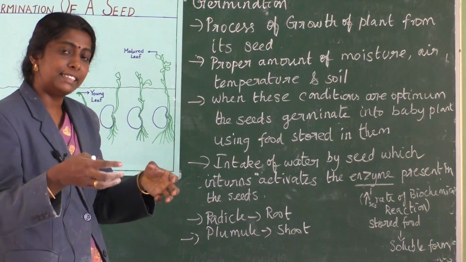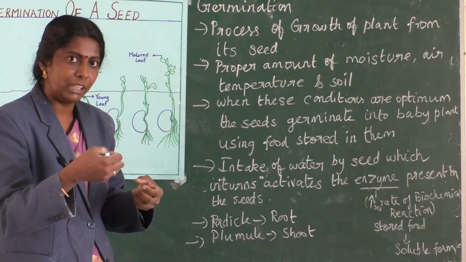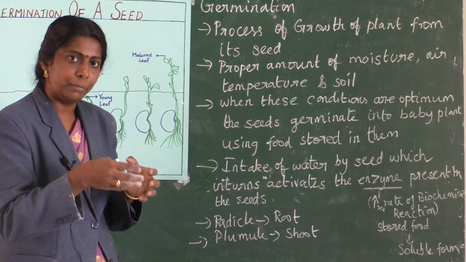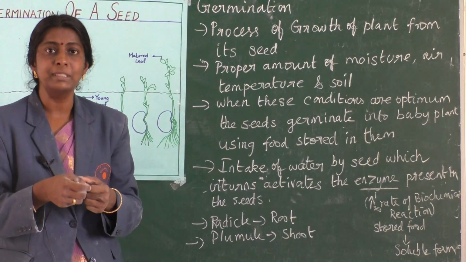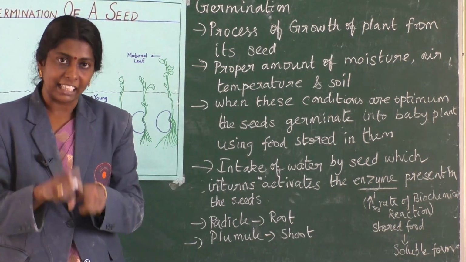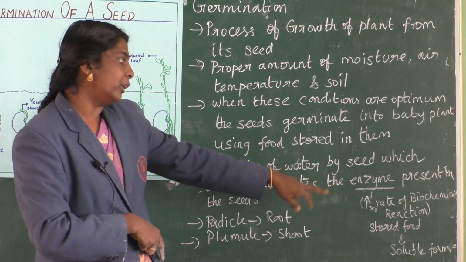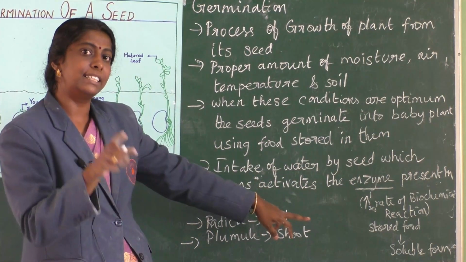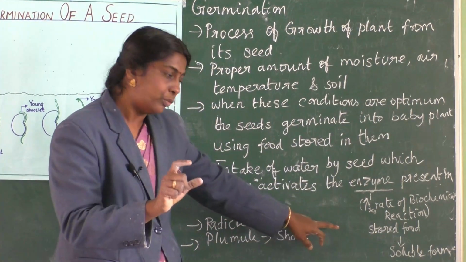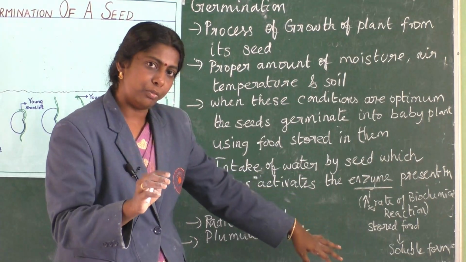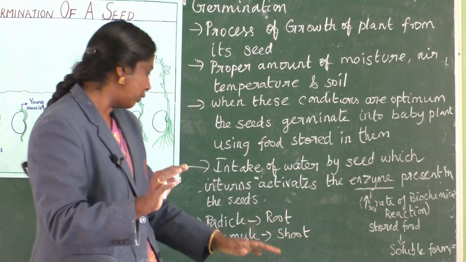On the very first step, the seeds absorb water, and because of the water, the enzymes within the seeds get activated. Because of that, there is an increase in the rate of biochemical reactions. Then the stored food is turned into a soluble form, only because of enough water.